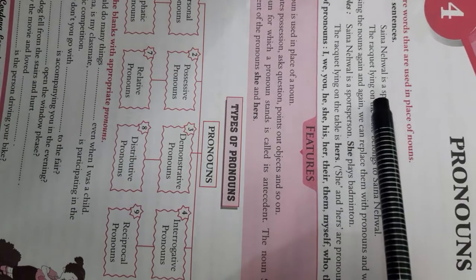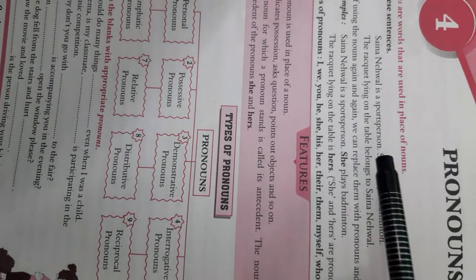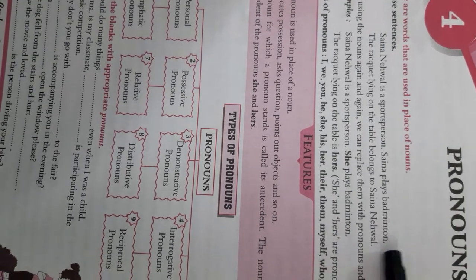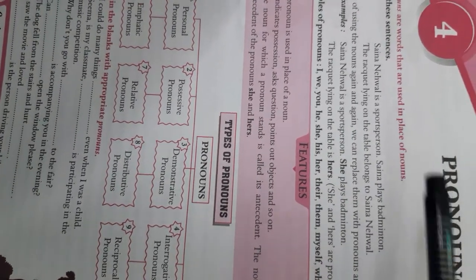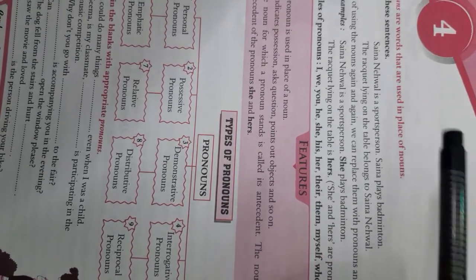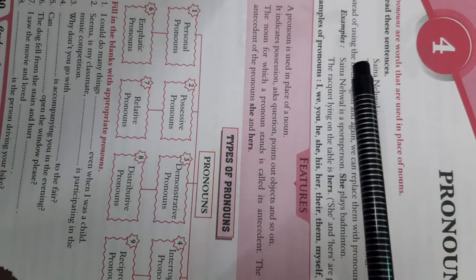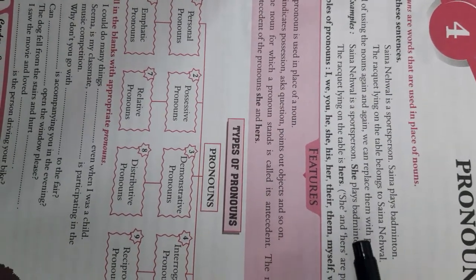Now, here is one example. Saina Nehwal is a sports person. Saina plays badminton. The racket lying on the table belongs to Saina Nehwal. Now, just see, we are repeating the name again and again over here. Now see, example: Saina Nehwal is a sports person. She plays badminton.